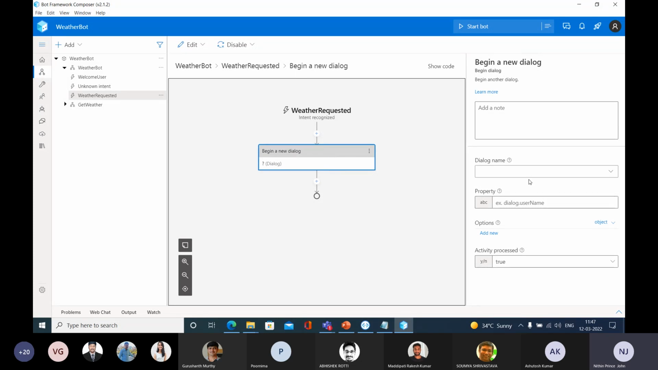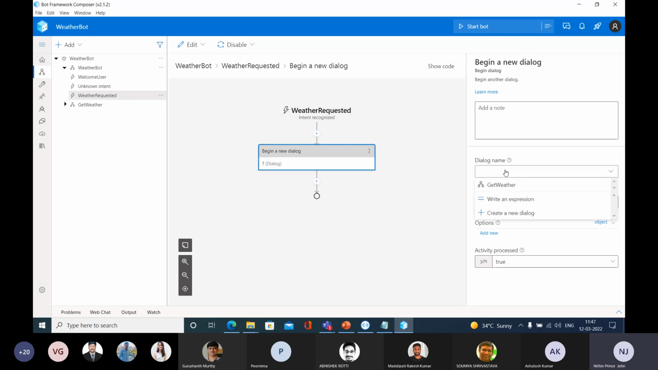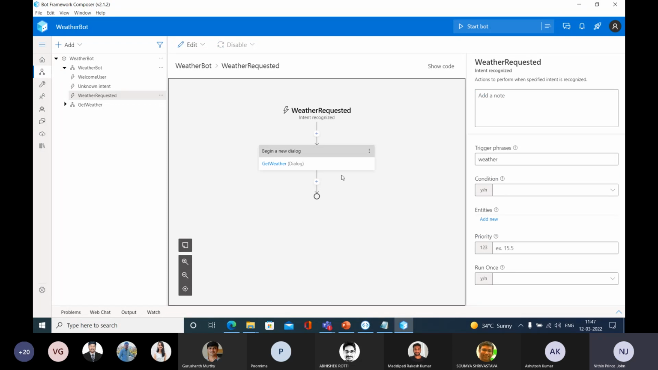After that, you can see the properties pane at the right side. You can see the dialog name here. Are you able to get the name of that child dialog, get weather? Yes or no? Yes, you are able to select this, right? So let me select this get weather, and at the same time that will be updated in this option. So it sounds good. Now what I have done is that let me run my bot.